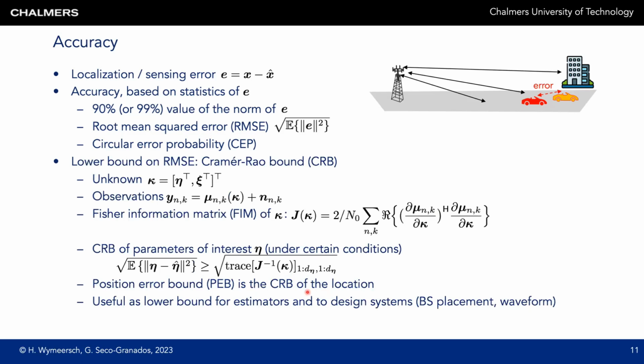The Cramér-Rao bound is very useful. On the one hand, it can serve as a lower bound for different estimators. So we can use different estimators and compute their RMSE and compare to the lower bound. Once we have an estimator that is close to the lower bound, we know we don't need to look further for better estimators. It can also be used to design system parameters, such as base station placement and waveforms. This is because the observations, and thus also the functions mu, depend on the transmit signal and the base station placement, so we can optimize them to maximize the Fisher information matrix or minimize the CRB.